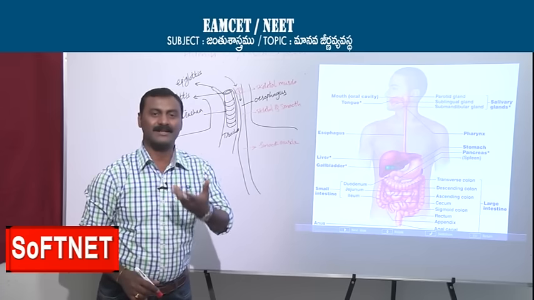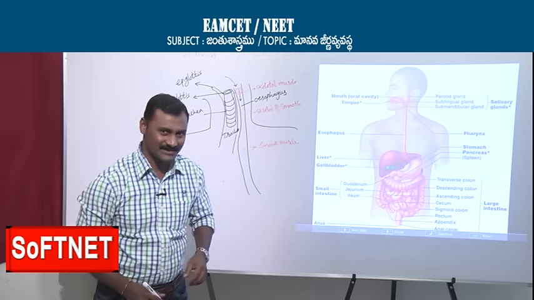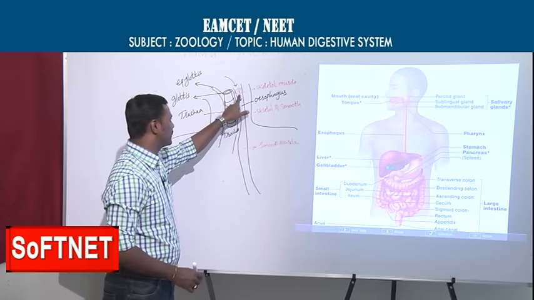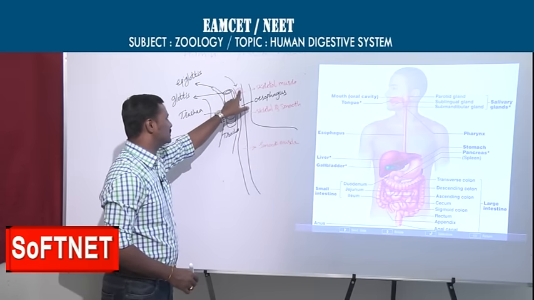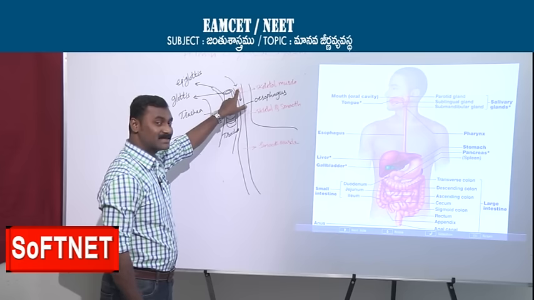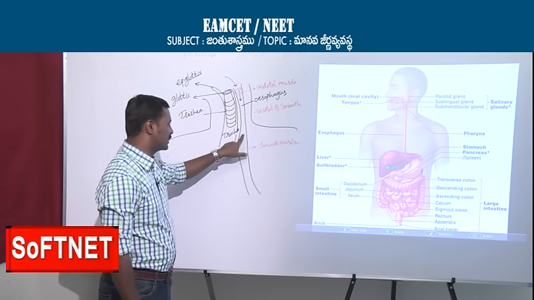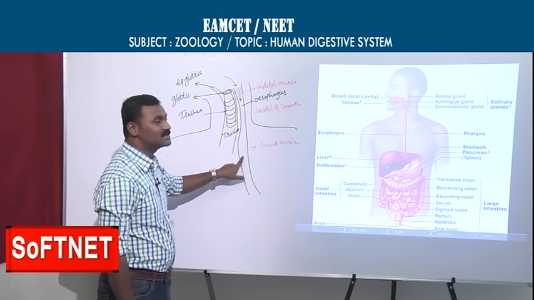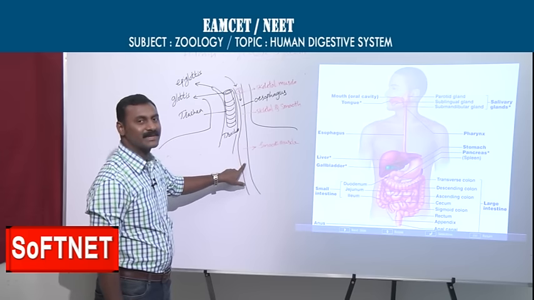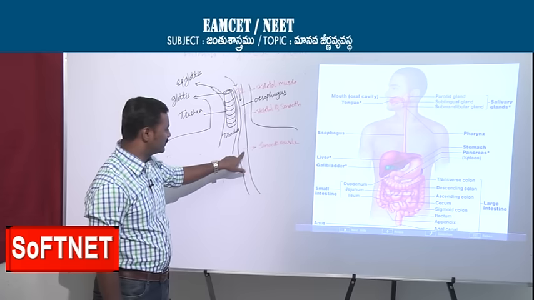In between it will not come out. In the middle also it never comes out. So this is the passage. The first part is in our control because it is made with skeletal muscles. But later it is not in our control, because smooth muscle domination increases.